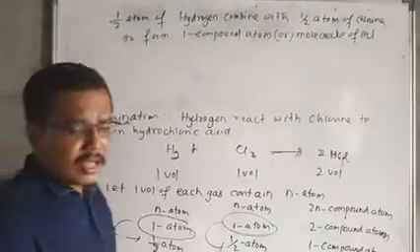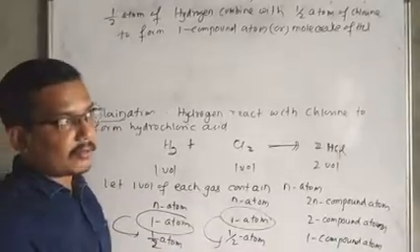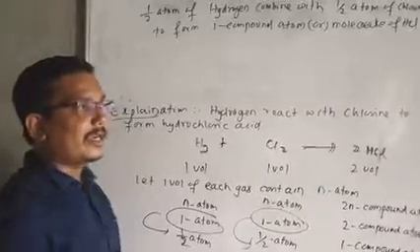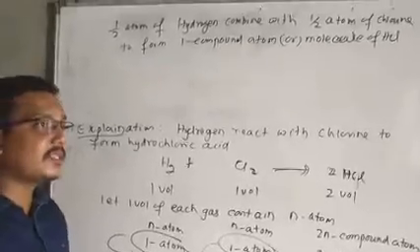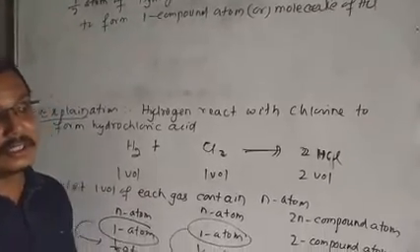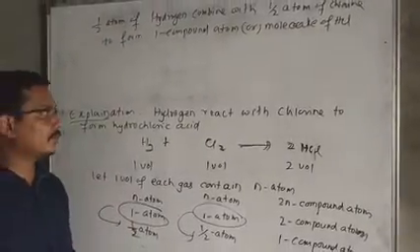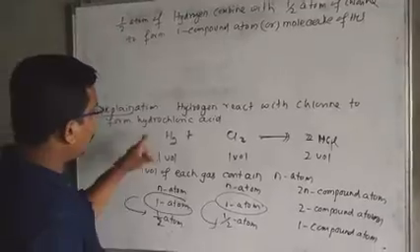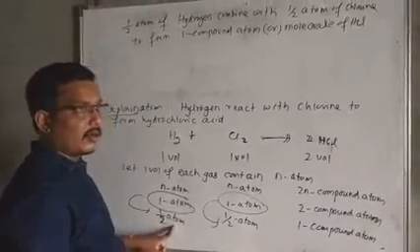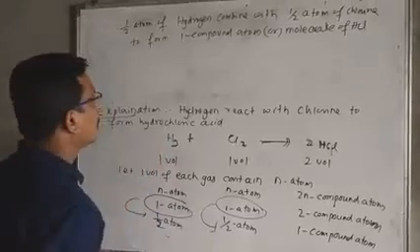We can break down the molecule, that is your compound atom. You can break down the compound atom, that is your molecule, and it gives the atom. But it is impossible to break down the atoms. This is the postulate of Dalton's atomic theory. That means the Berzelius hypothesis goes against Dalton's atomic theory.